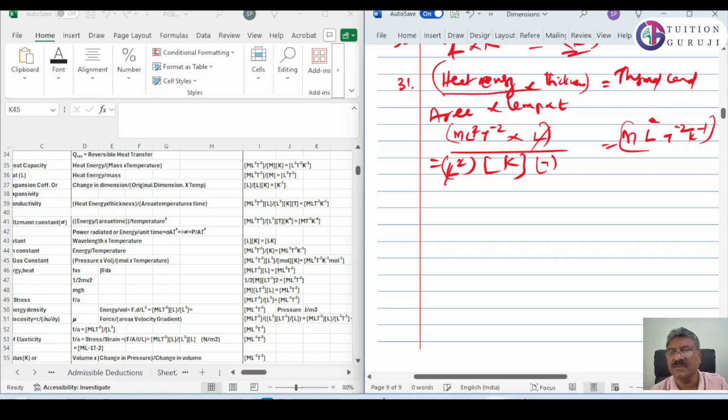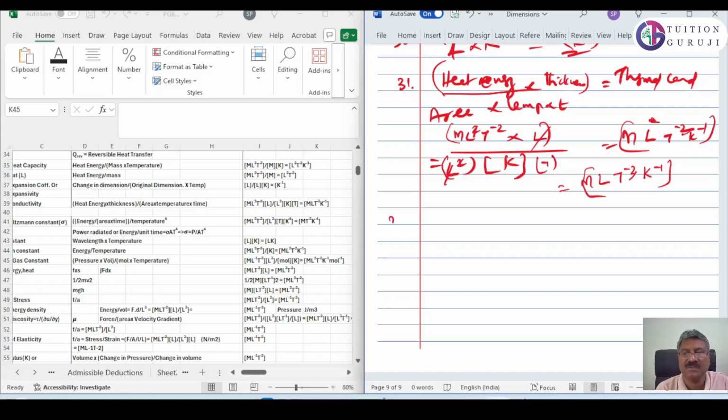That is not there. So it is actually t raised to minus 3. So it will be m L t raised to minus 3 and K raised to minus 1. That is thermal conductivity. Check here, thermal conductivity is m L t raised to minus 3 K raised to minus 1.